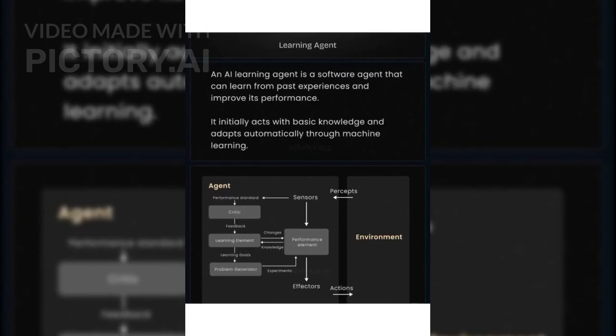Learning agents can learn from past experiences and improve their performance. They start with basic knowledge and adapt automatically through machine learning.